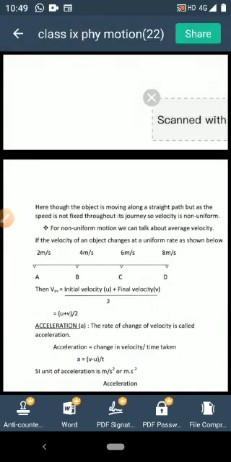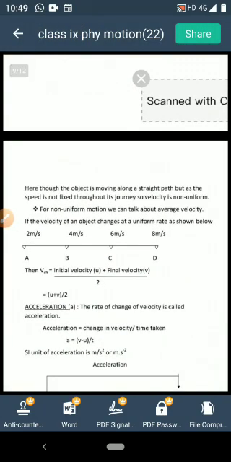Now you come to another thing. You see here another example. The object is moving along a straight path A to D. You see, at every point the velocity is given. At point A it is 2 meter per second, at point D it is 8 meter per second.